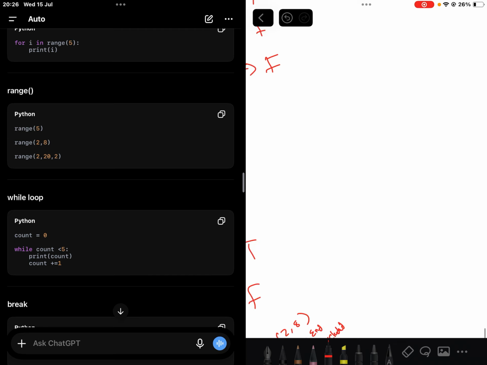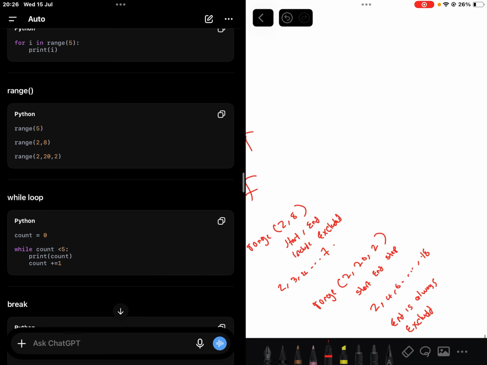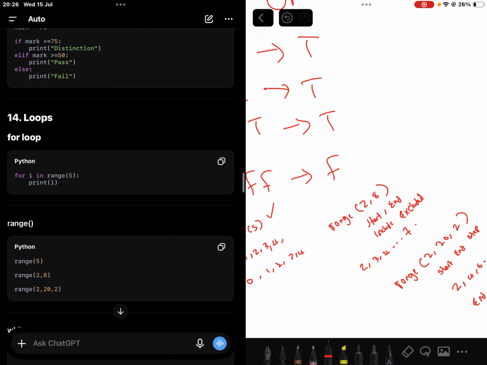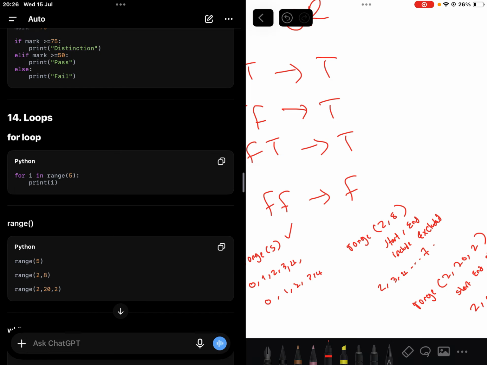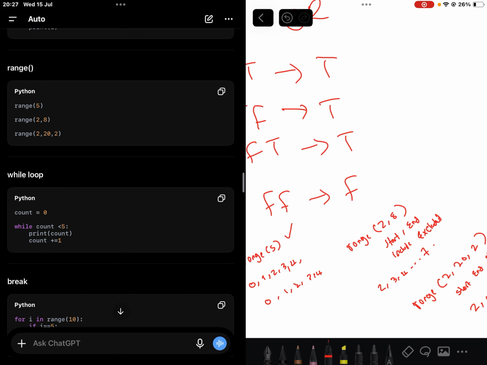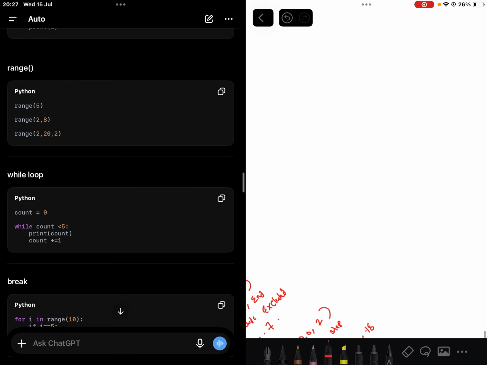Then with while loop, you need to notice something: with for loop, you don't need to increment anything. It automatically works with what you've given it. If range of 5, it goes 5 times. If range is 6, it goes 6 times. Then with the while loop, a certain condition must be true, right? So for instance, count is equal to 0, while count is less than 5, print count, right?